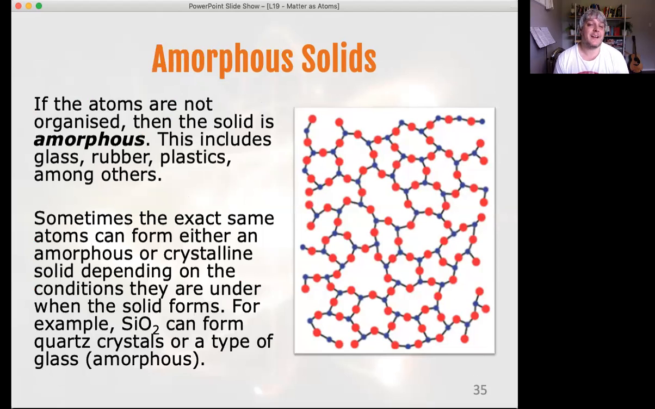As I said, sometimes the exact same types of atoms, the same elements, can form different solids, some of them being amorphous and some being crystalline, depending on the conditions they are under when they form. For example, silicon dioxide, SiO2 is its chemical symbol. Silicon dioxide can form quartz crystals, which are very nice crystalline, regular solids, or it can form a type of glass, which is amorphous. It's just all the atoms shoved randomly together. So the exact same elements, one silicon and two oxygens for every silicon, made into a big solid lump, could be either crystalline or amorphous. So it can take both forms.